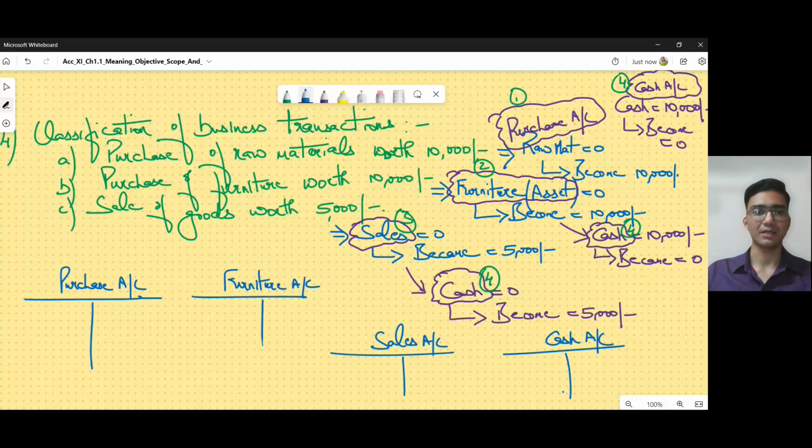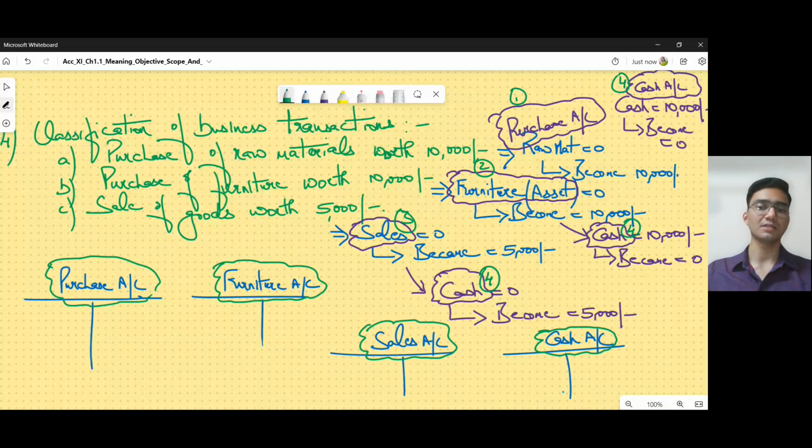So what are we doing? All our transactions we are classifying. We are writing our purchases in the purchases account, our furniture transactions in the furniture account, our sales transactions in the sales account, and our cash transactions in the cash account. So this is known as classification. Accounting has 7 steps, and this is the 4th step, called classification of business transactions. In this stage, we classify the transactions and put them into different accounts. All right, let's move to the next.